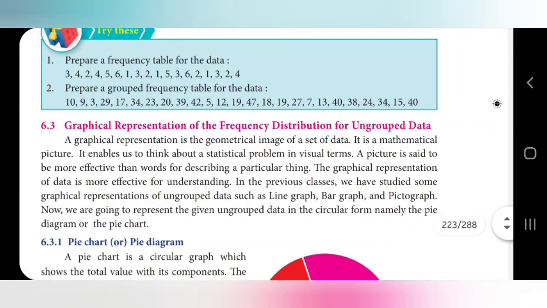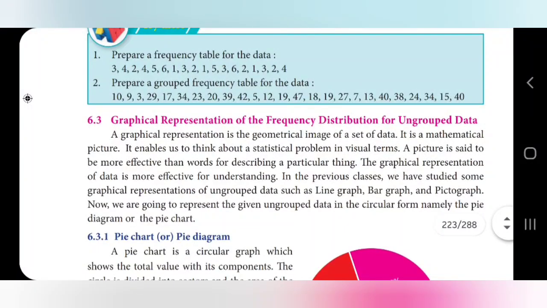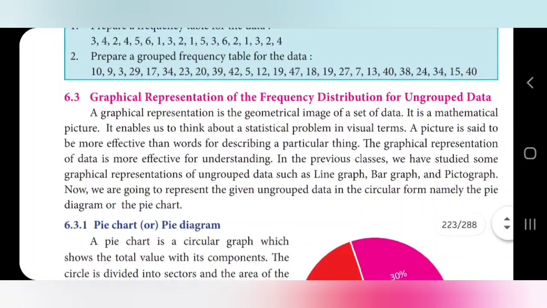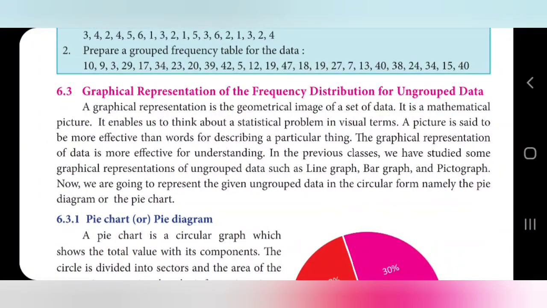Now we will see the graphical representation of the frequency distribution for ungrouped data. A graphical representation is the geometrical image of a set of data. What geometrical image? It is a mathematical picture. Why are we using pictures in mathematics?